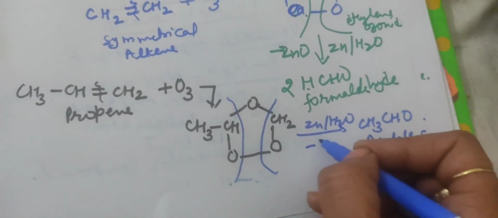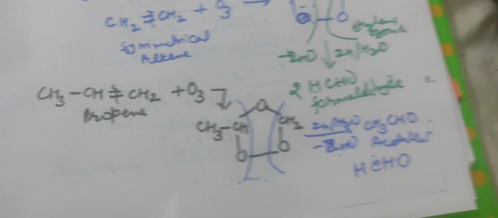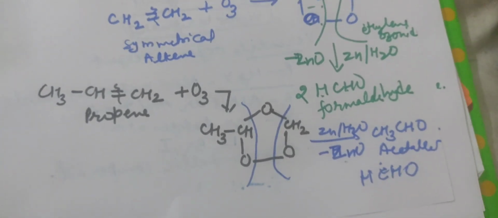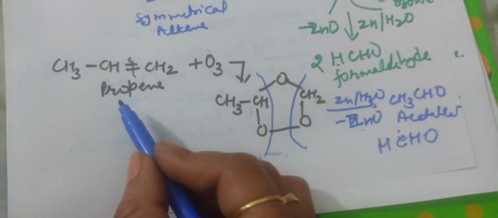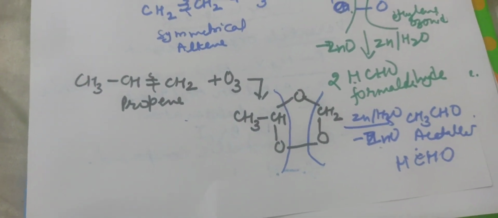So in this method we find two types of aldehydes, one a smaller molecule and the other a larger molecule, when an unsymmetrical alkene reacts with ozone. Next we will discuss the preparation of ketones from alkenes by ozonolysis.